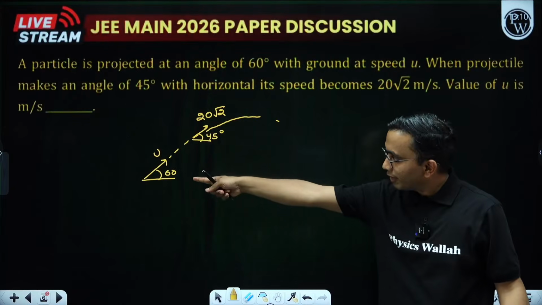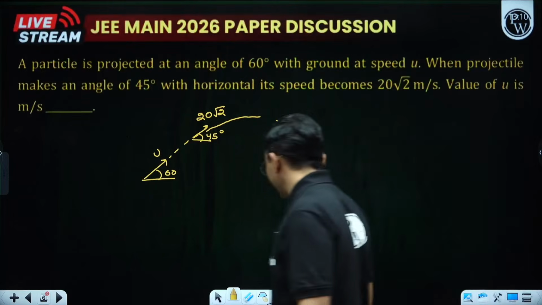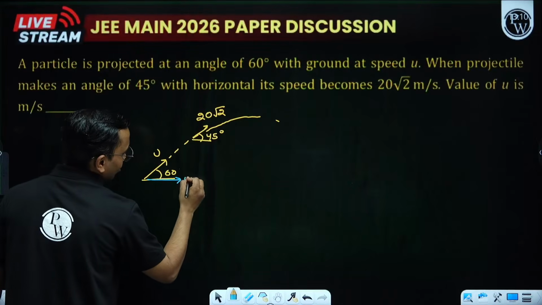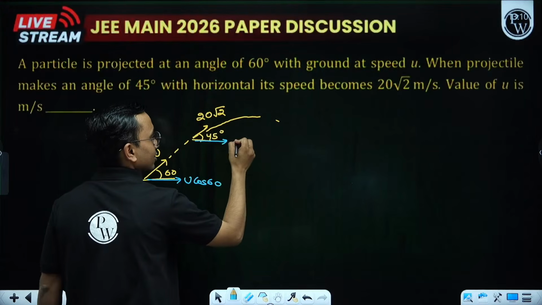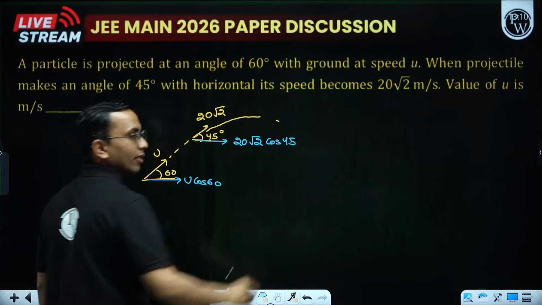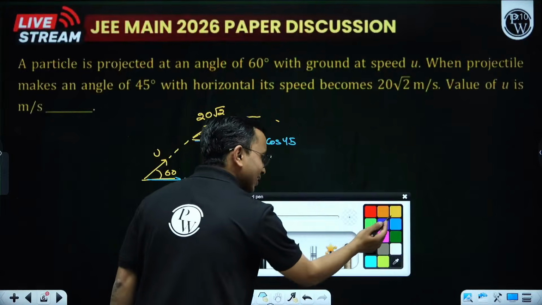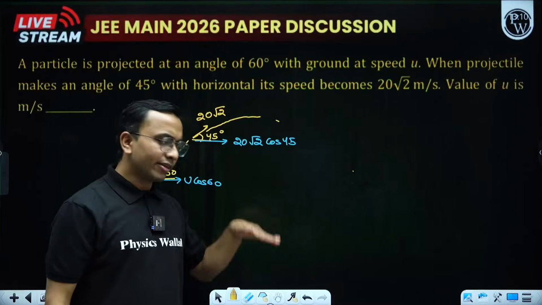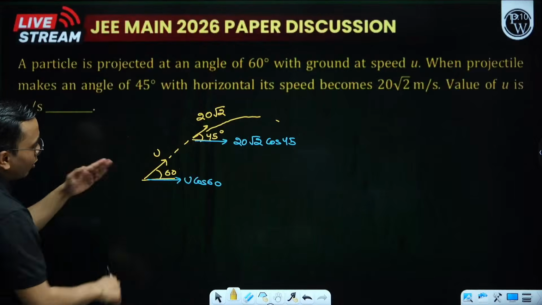So the horizontal component of velocity here and here will remain the same. So if I take the horizontal component here, what is that? This is u cos 60. If I take the horizontal component here, what is this? This is 20 root 2 cos 45. These two are equal. Yes, somebody is telling we know. Great. So this is actually the first thing that we tell, that in horizontal direction there is no acceleration. No acceleration means horizontal velocity will remain constant. Most fundamental thing.